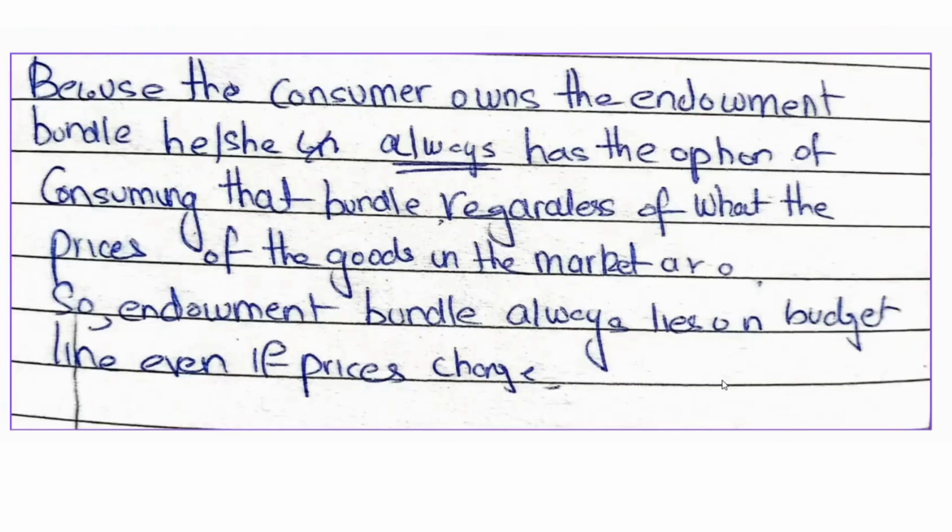So no matter what prices in the economy are, your endowment bundle will always lie on your budget constraint, because remember your budget line shows all those combinations of X1 and X2 that cost exactly equal to income. These are affordable bundles that cost exactly equal to income. And because you own the endowment bundle, you always have the option of consuming it. So it's always going to lie on your budget line. It's always going to be affordable to you.